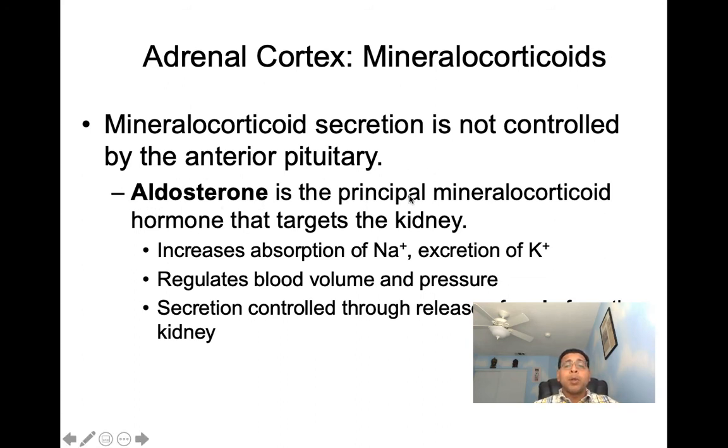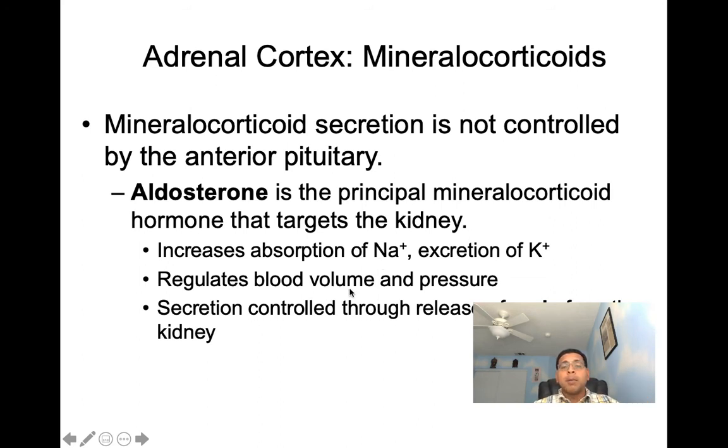Aldosterone is the principal mineralocorticoid hormone that targets the kidneys. What it does is it increases the absorption of sodium and the excretion, the removal of potassium. It's also going to regulate blood volume and pressure, because we'll see wherever sodium goes, water follows. So if we're having an absorption of sodium, water follows it. Now with water following it, what's that going to do to our blood volume?